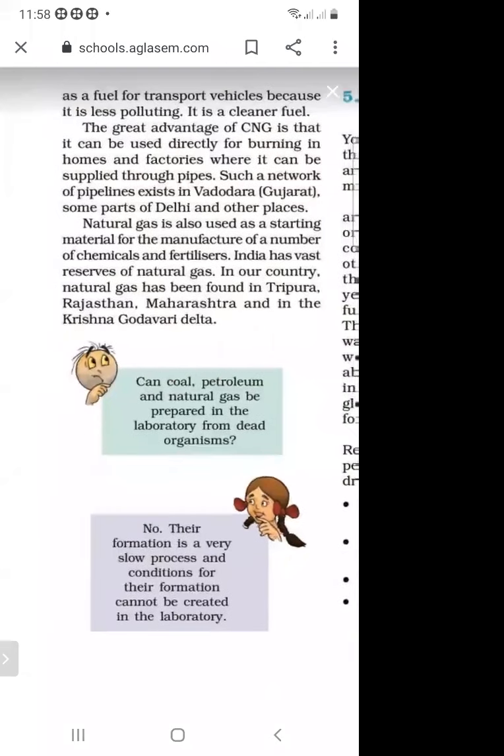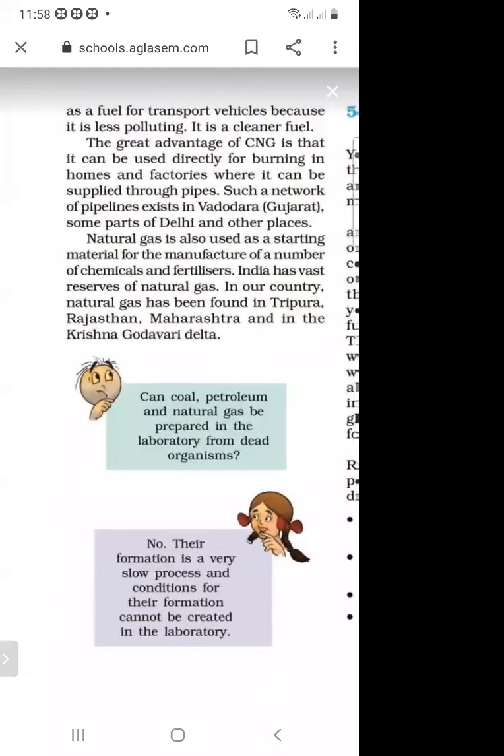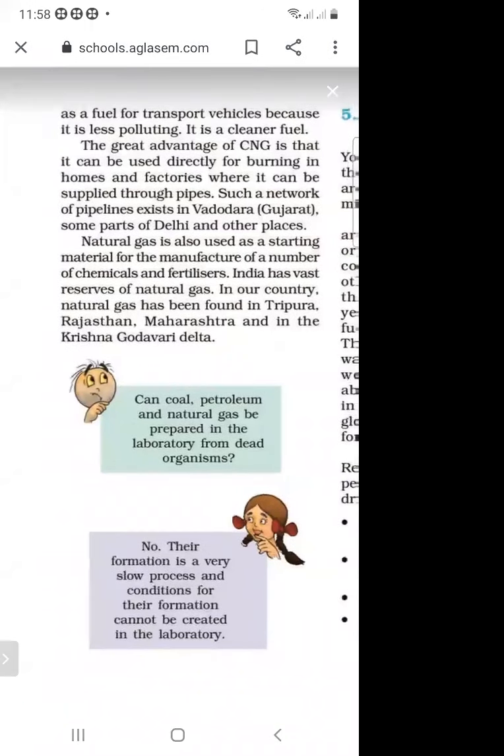And why do we use these types of fuels? It is a less polluting fuel, and it is a very clean fuel. And what is the advantage of this fuel? It can be used directly for burning in homes, and it is also used in factories. And how is it supplied?